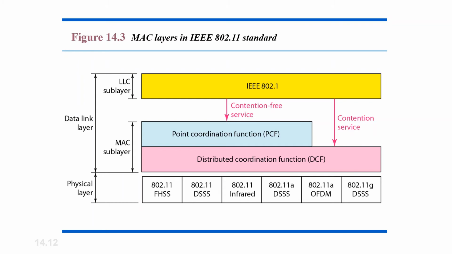And above DCF is PCF. PCF stands for Point Coordination Function. The PCF is implemented on top of DCF and is mostly used for time-bounded service transmission. It uses a centralized, contention-free polling access method. The diagram explains the structure of how the MAC layer of IEEE 802.11 looks.